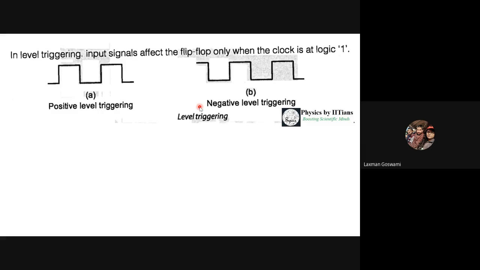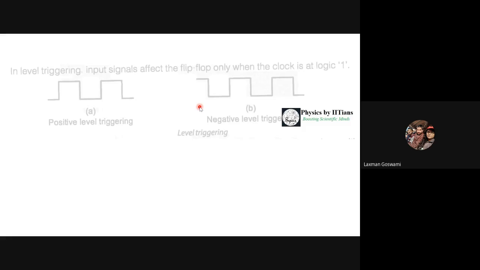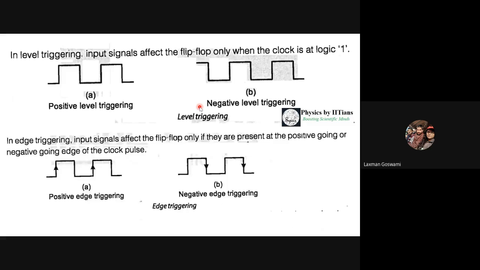Next is the edge triggering. Edge triggering signifies the operation or the switching at the edge of the clock. It can be a positive edge, that is transiting from 0 to 1, or it can be a negative edge, that is transiting from 1 to 0. So if the transition occurs from 1 to 0, it is called negative edge triggered. If the transition occurs from 0 to 1, it is called positive edge triggered.